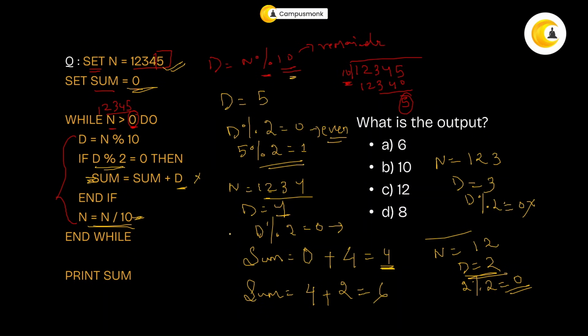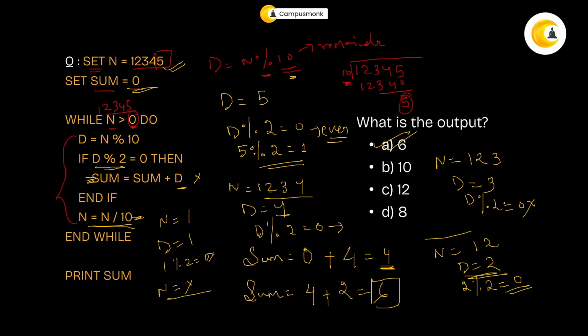Correct? So again, further, what will be your n? Your n is now just 1. So d is also 1. So if you do 1 mod 2, it's not equal to 0. That is not going to be true. So you're not going to proceed further, and finally there is no n left, so you're going to stop working it here. So one way you can find your output is 6, you can tick off a.